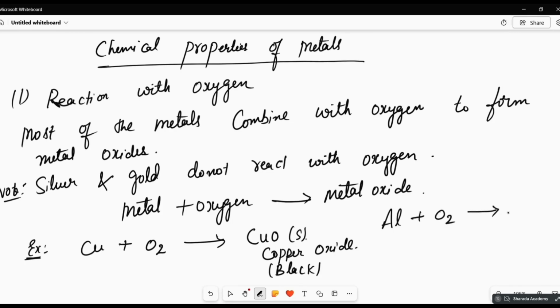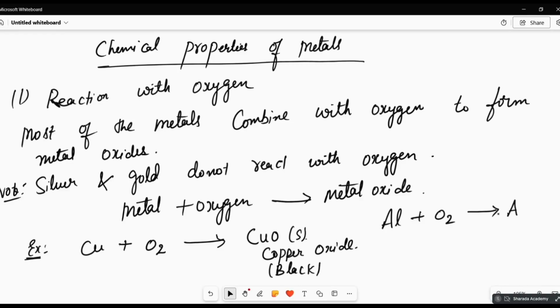What will you get? Black, it is not gray. Silver chloride is gray. Copper's green coating is different, that is corrosion, not only oxidation, we call it cuprite.